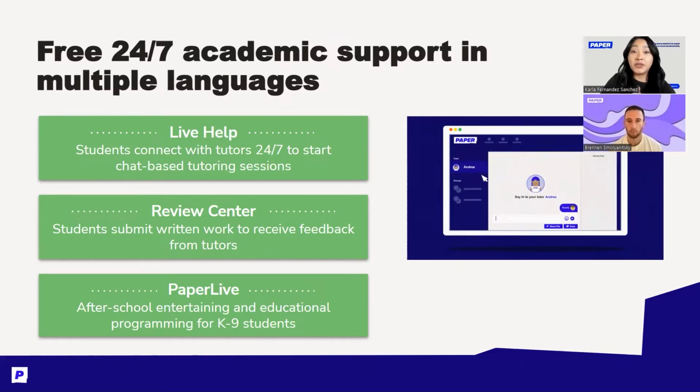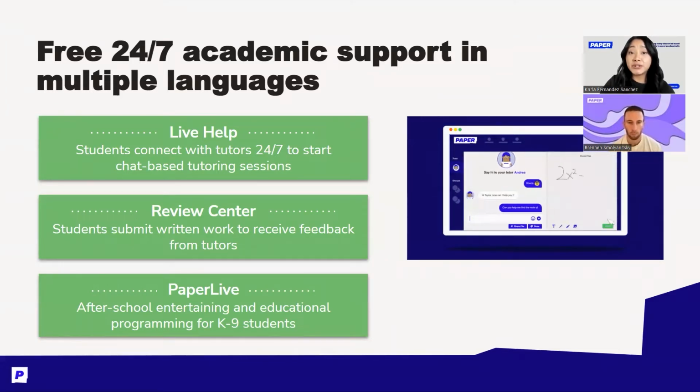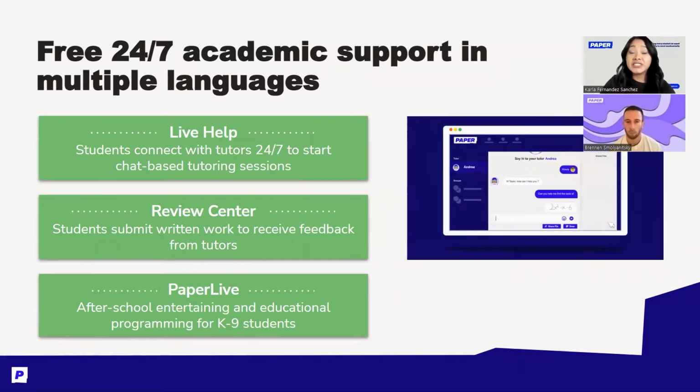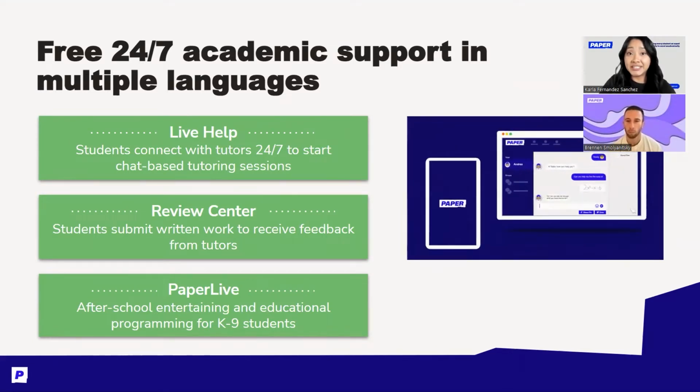Now, we're going to cover the three main features of Paper. The first one is Live Help. This is where your students can connect with tutors, again, 24/7, to start chat-based tutoring sessions. So here, when we say 24/7, we really mean 24/7.